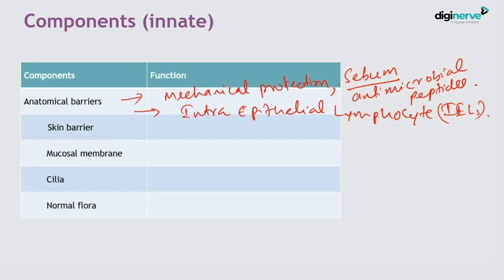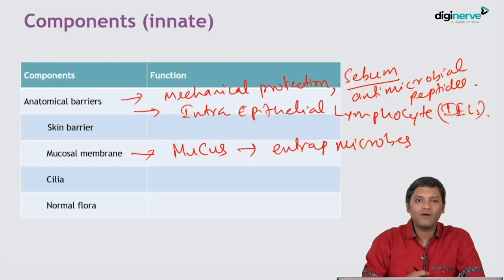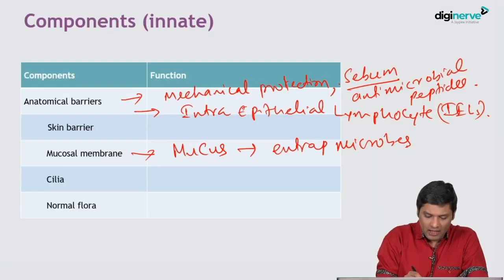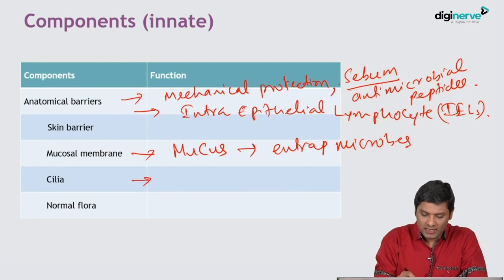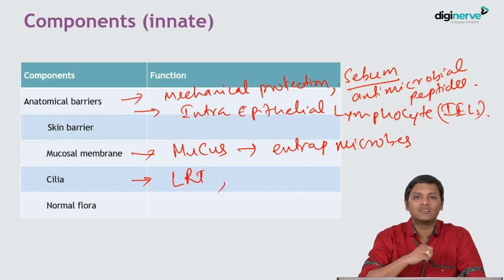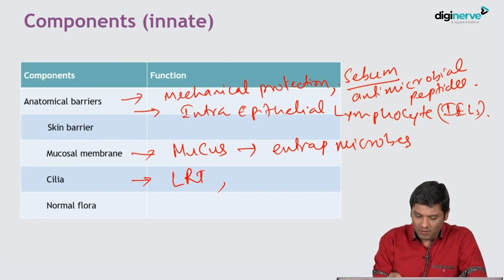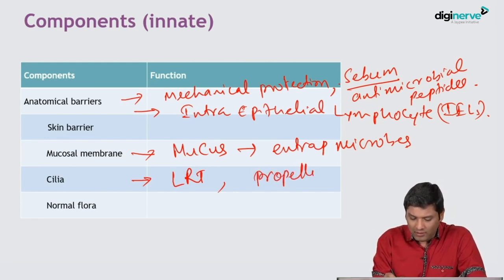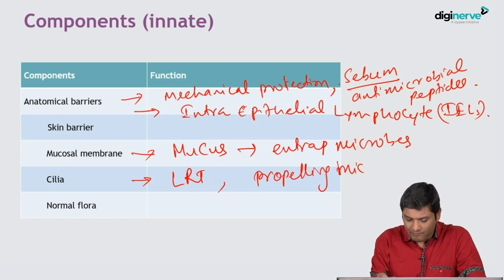Okay, so these are about the skin properties. Coming to the mucosal membrane. Mucosal membrane can produce mucus. Mucus has a property of entrapping the microorganism. It can trap the microorganism. And another anatomical barrier is cilia. Cilia are usually there in the lower respiratory tract surfaces, and they have a property of propelling the microorganism outside. They remove the microorganism outside the respiratory tract.